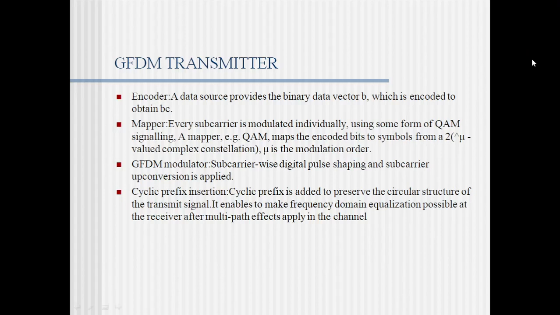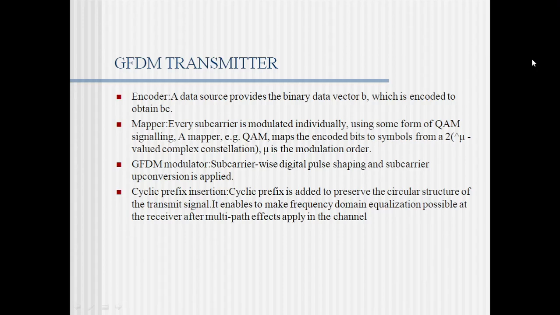Now I am going to explain every block of the GFDM transmitter. The first block is the encoder, as I have already told. The encoder takes a data source provided as binary data B, which is encoded to obtain BC. This is the function of the encoder. Now coming to the mapper, every subcarrier is modulated individually using some form of QAM. An example of a mapper can be QAM, which maps the encoded bits to a symbol from a 2 to the power mu valued complex constellation. Mu is the modulation order.